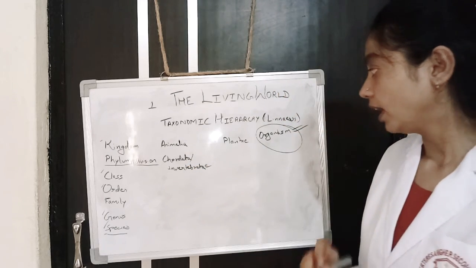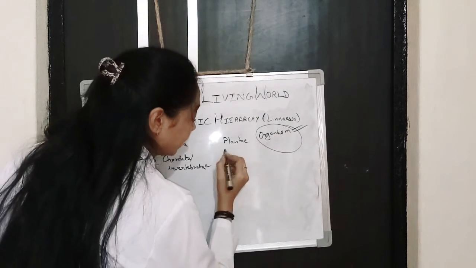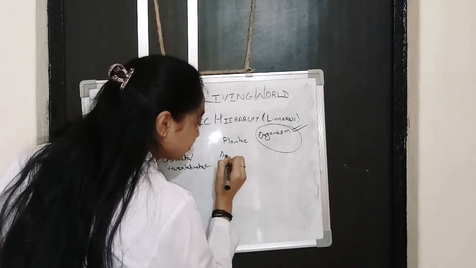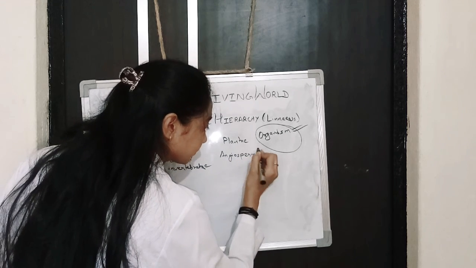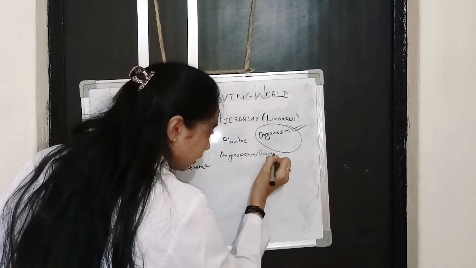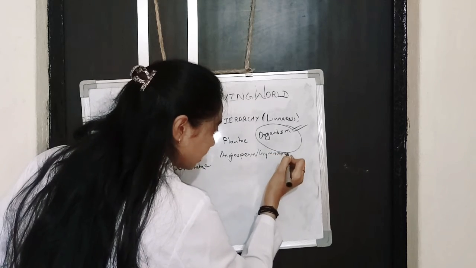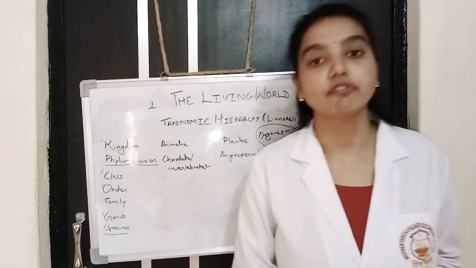Plantae. In Plantae, how are plants classified further? They are classified as angiosperms or gymnosperms. Scientists observed that a few plants are flowering and a few plants are not flowering.